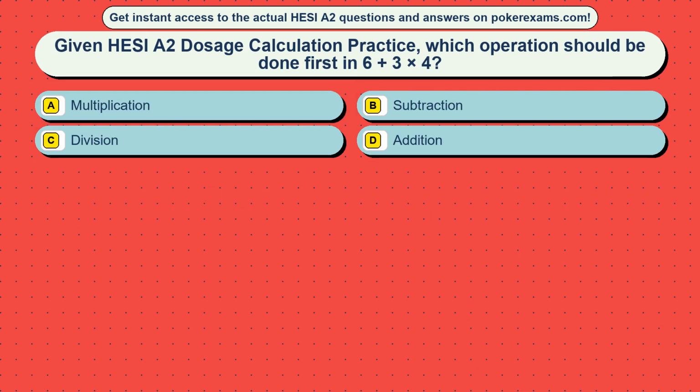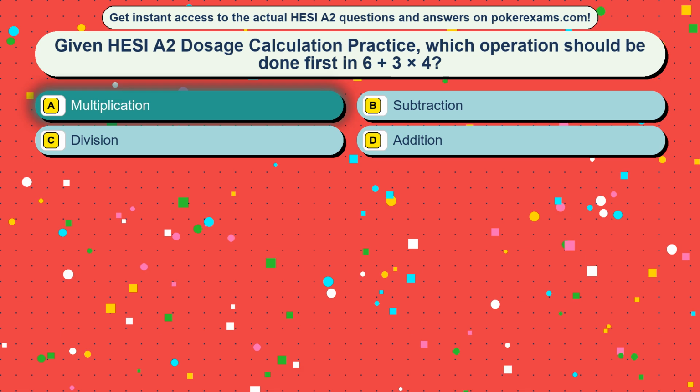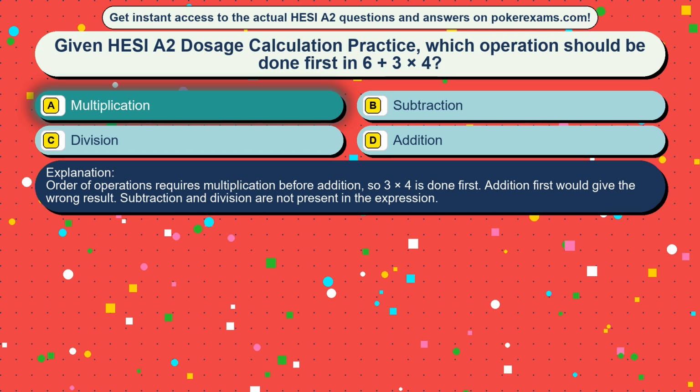Question 18. Given HESI A2 dosage calculation practice, which operation should be done first in 6 + 3 × 4? Option A, multiplication. Option B, subtraction. Option C, division. Option D, addition. The correct answer is option A, multiplication. Order of operations requires multiplication before addition, so 3 × 4 is done first. Addition first would give the wrong result. Subtraction and division are not present in the expression.